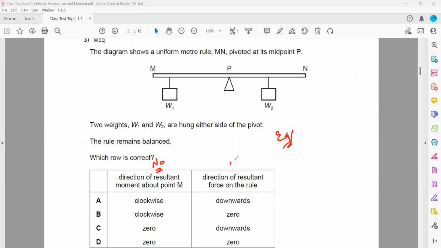And if there is no resultant force, what is the direction of the resultant force? It won't have any direction, because if the resultant force is 0, then how can it have a direction? That's why the resultant moment and the resultant force should both be 0. As the object is balanced, there is no resultant turning effect and no resultant force, so the object is said to be in equilibrium.